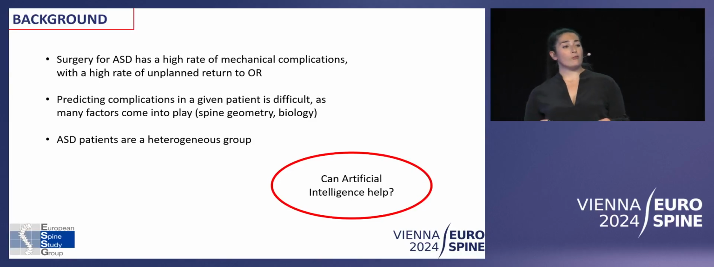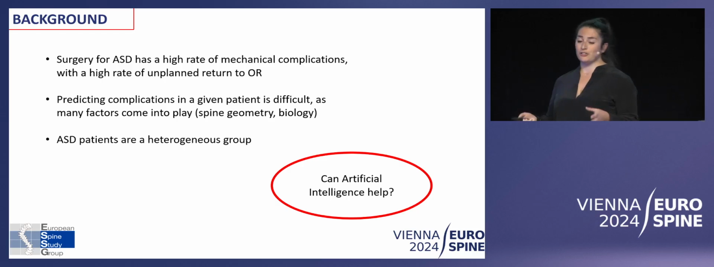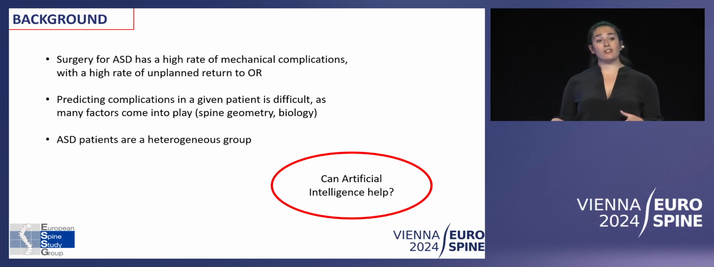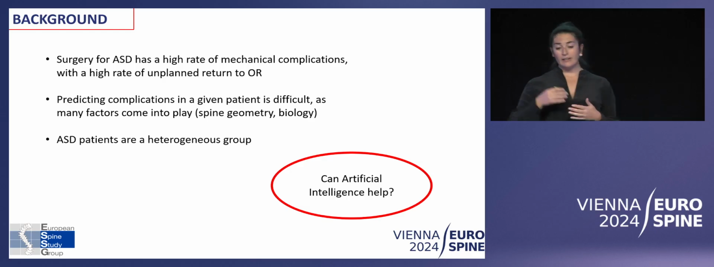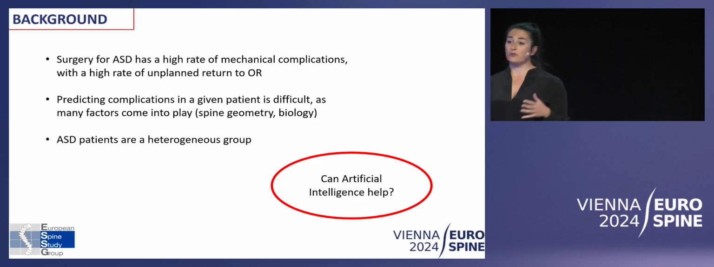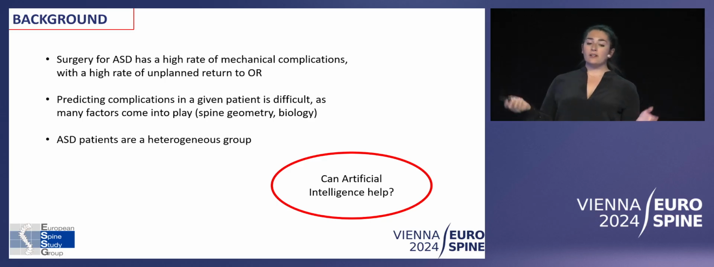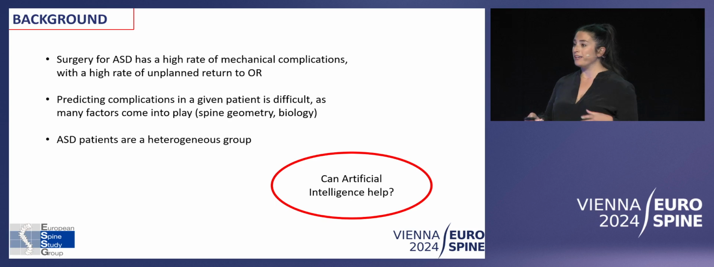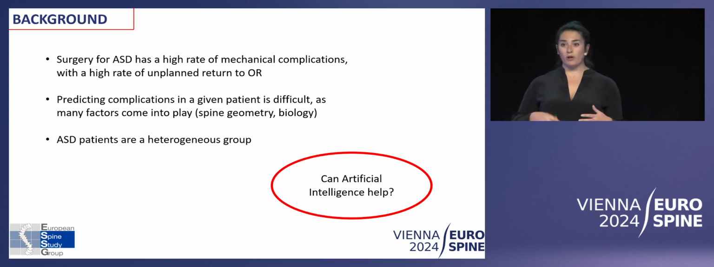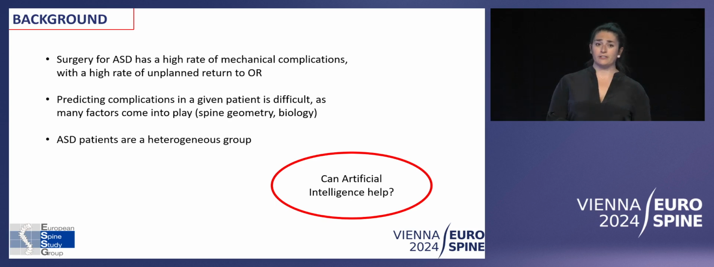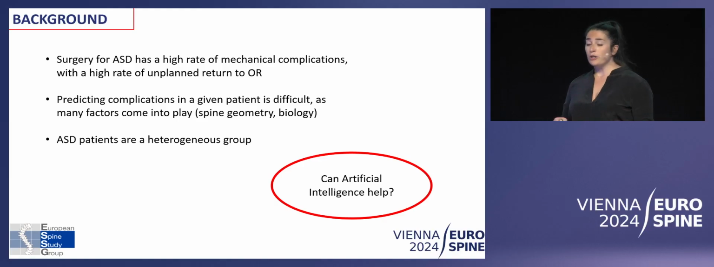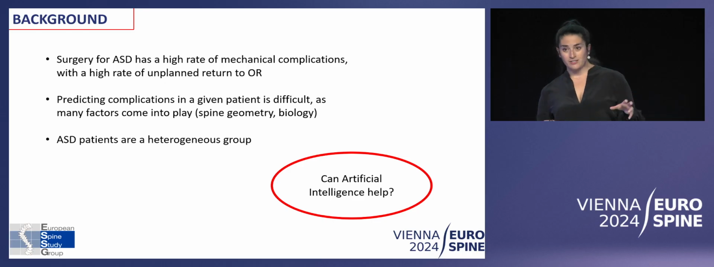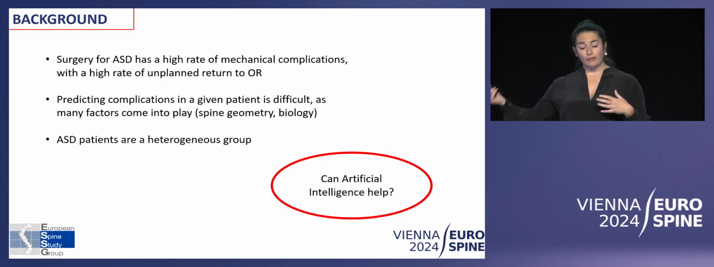So we know that unplanned return to OR for mechanical complication is one of the main issues after the surgical management of adult spine deformity patients. And it has been a challenge to identify patient-specific risk factors for mechanical complication. And this is because the ASD population is extremely heterogeneous in terms of spine geometry, biology, and health-related quality of life. So we know now that with the help of AI and machine learning, we can create homogeneous patient clusters that help us with the further work of prediction and risk factor analysis.